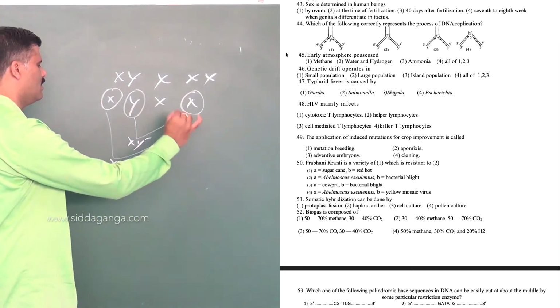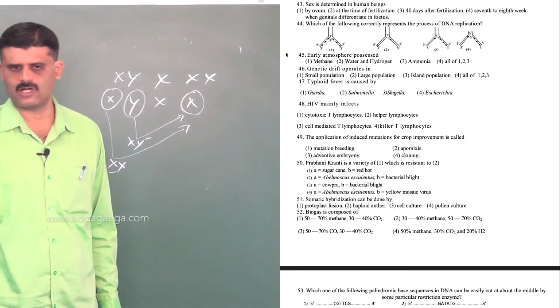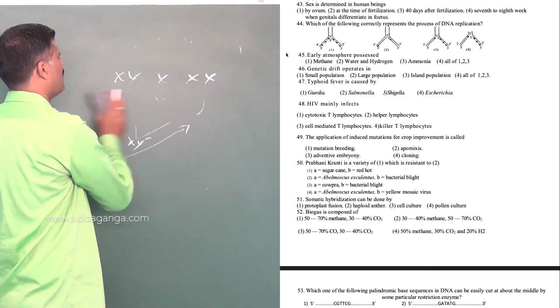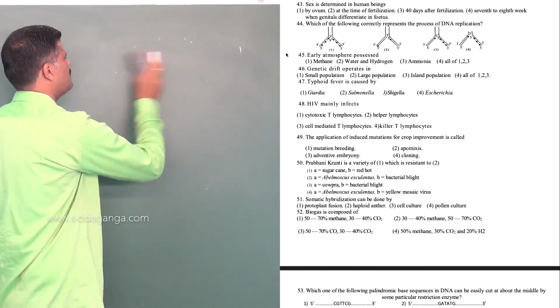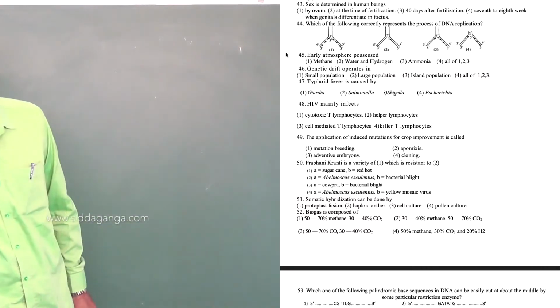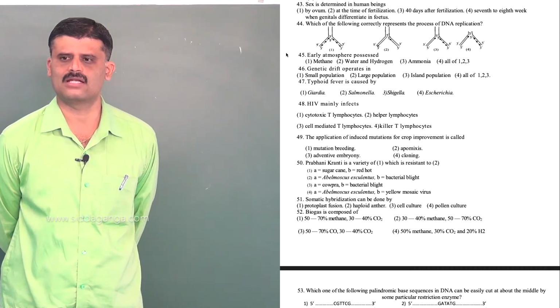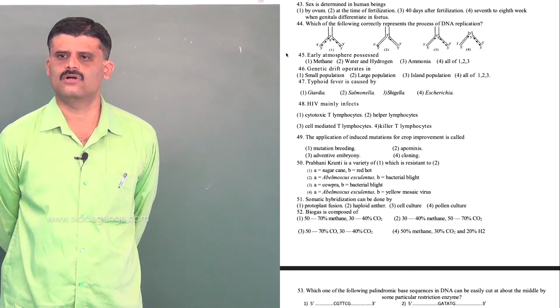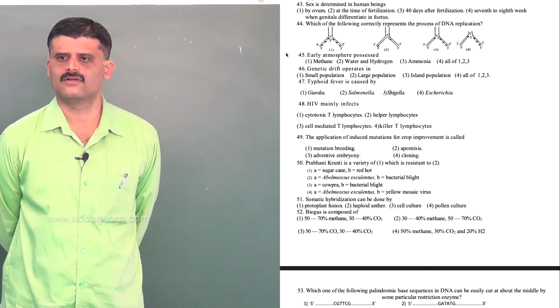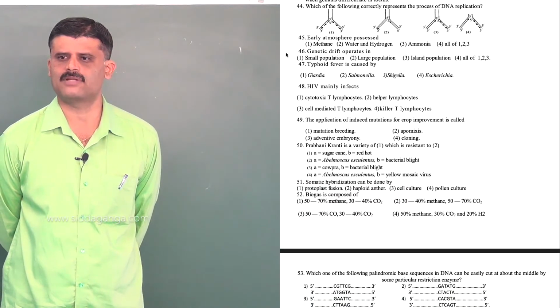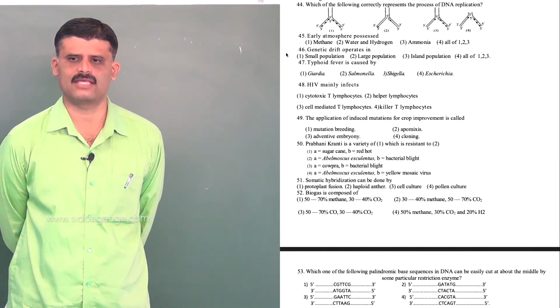Based on the type of sperm, whether it is Y chromosome containing sperm or X chromosome containing sperm that meets the ovum, the baby's sex is determined. So it is determined at the time of fertilization. So next question number 44. Which of the following correctly represent the process of DNA replication?